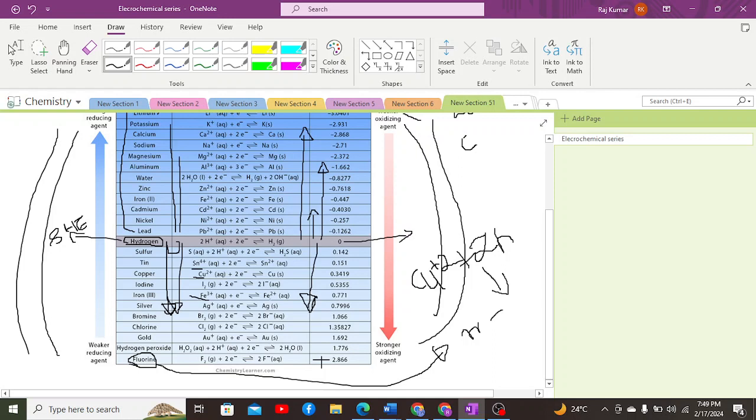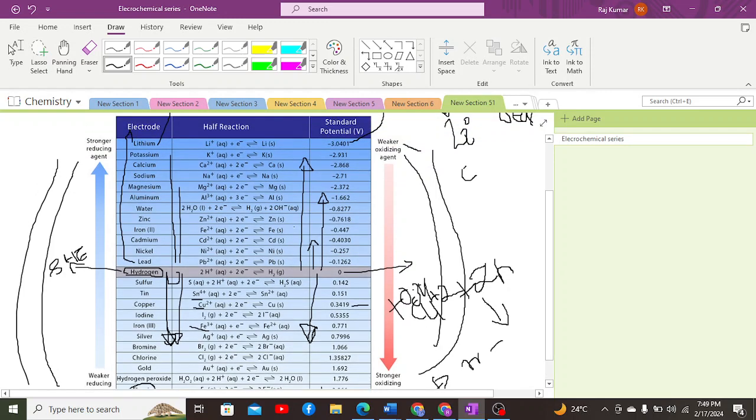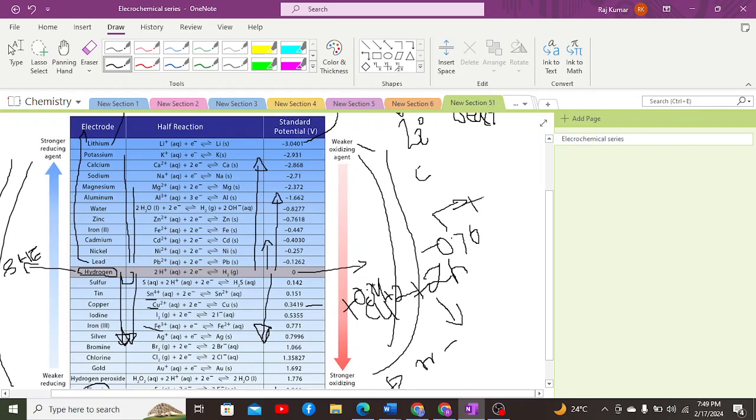Now copper has its value as 0.34, right? But this is the reduction potential, so we are taking it as positive. Moreover, zinc has its value as minus 0.76. But since it is a reduction potential value, we need to find the oxidation potential value. The oxidation potential value would be given as plus 0.76, right?